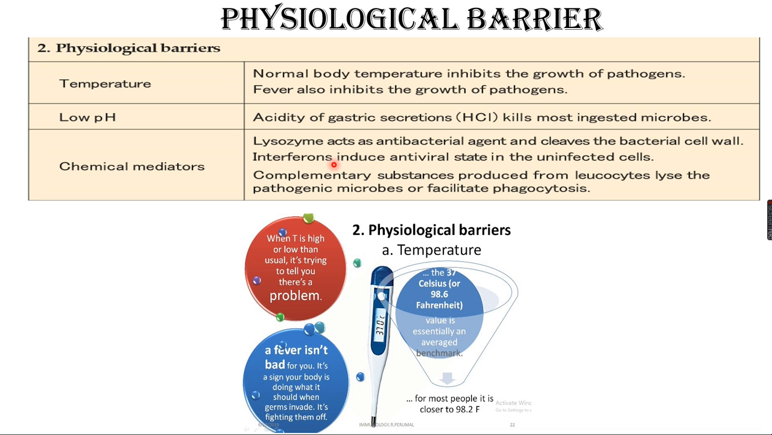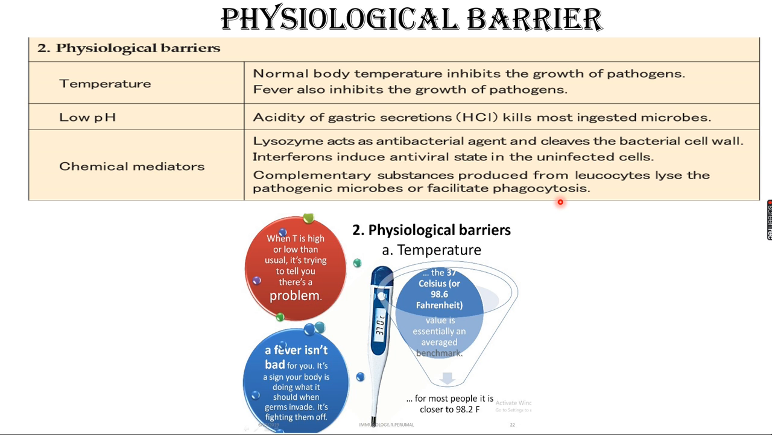Another one, interferons. This is antiviral, which can kill the virus. What are interferons? Antiviral. So the interferons are produced by our leukocytes, macrophages, that is WBC, we'll see later. Interferons induce an antiviral state, killing the virus in the uninfected cells. So other complementary substances produced by leukocytes or WBC can lyse, kill the pathogenic microbes and facilitate phagocytosis. So what does phagocytosis mean? Cell eating. That is the third barrier we are going to see.